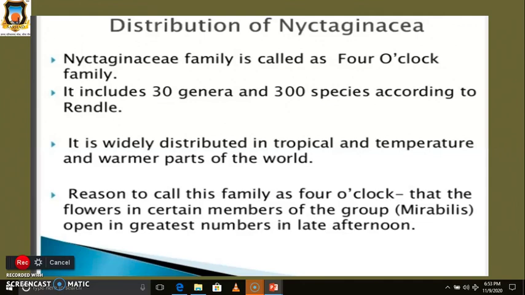That's why this family is called the four o'clock family. It includes 30 genera and 300 species, and it is widely distributed in tropical, temperate as well as warm parts of the world.